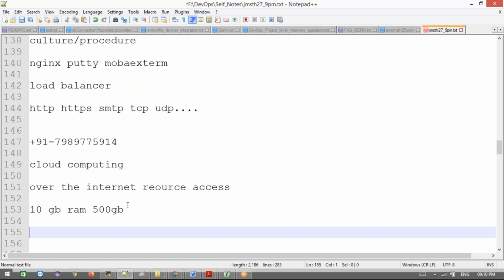This is the best benefit for startup companies, and not only startup companies nowadays. The big companies also go and take resources, they are using them and they are paying for them.